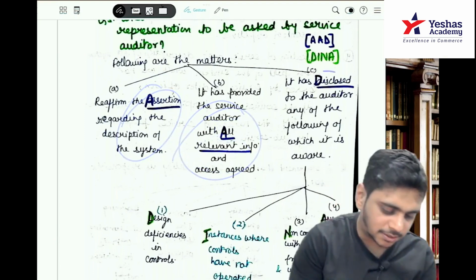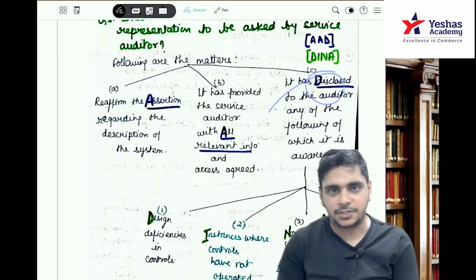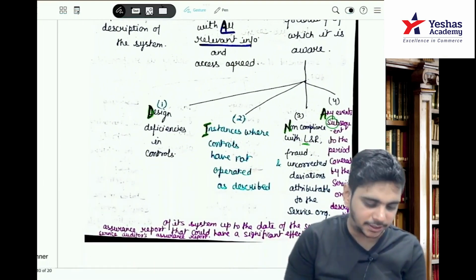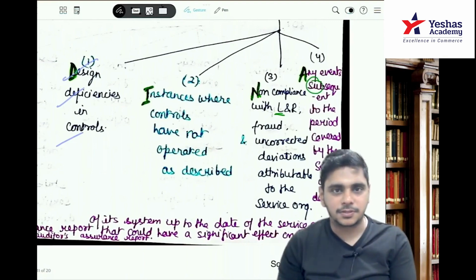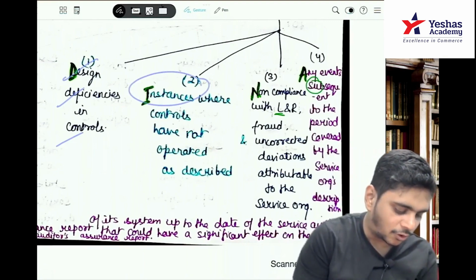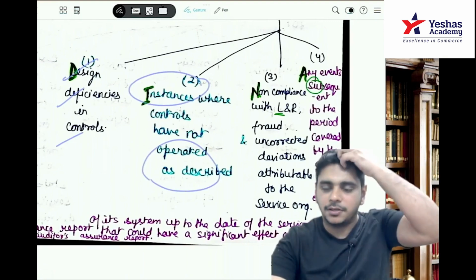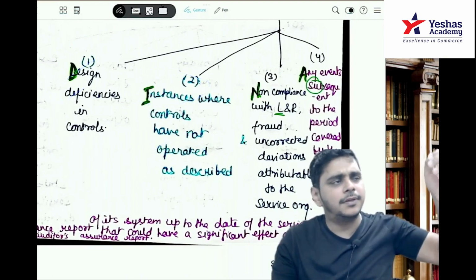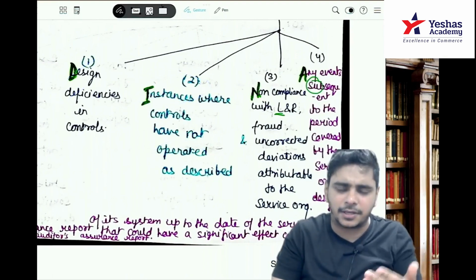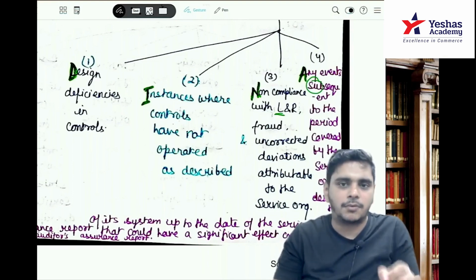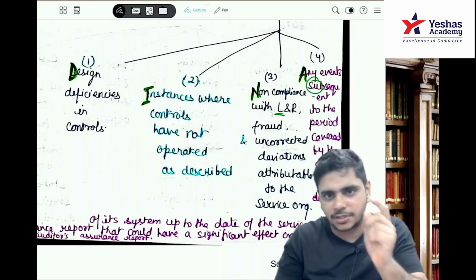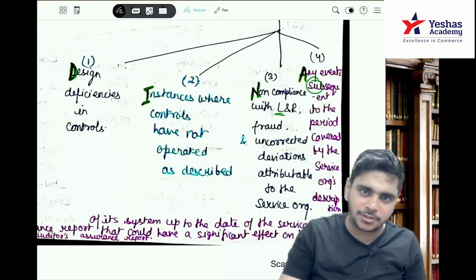D, it has disclosed to the auditor any of the following which he is aware. What is it? DINA. Design deficiencies in the controls, instances where controls have not operated as described. For example, any accounting system was there. Any transaction above 1 lakh requires approval of the Director.